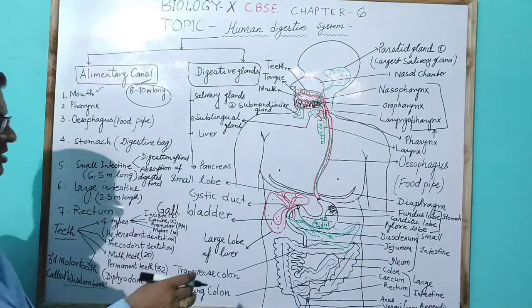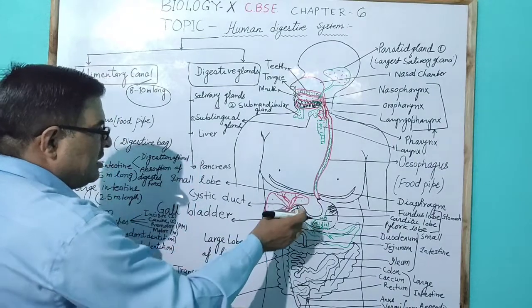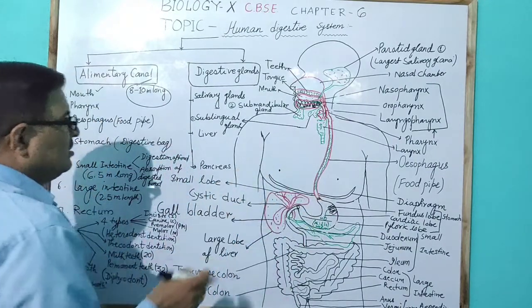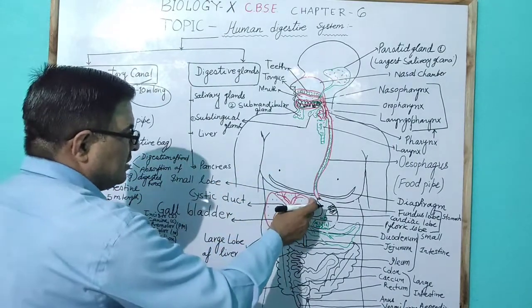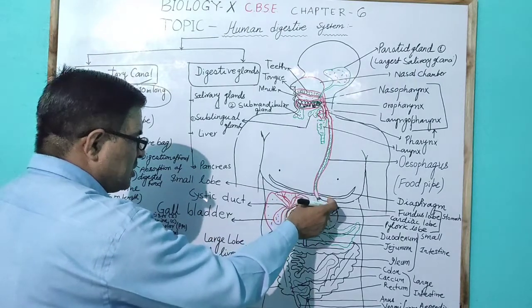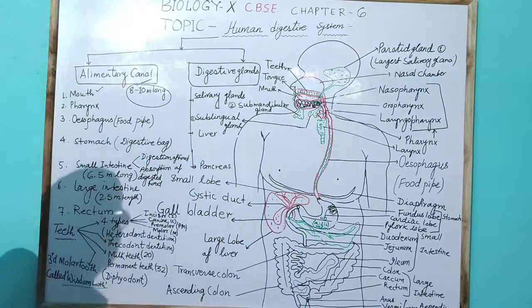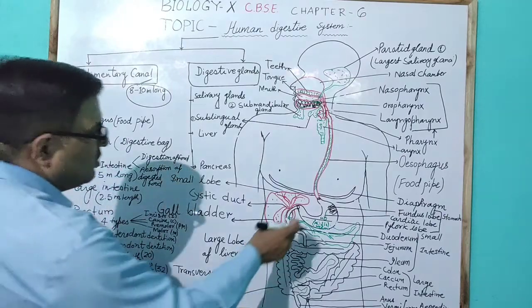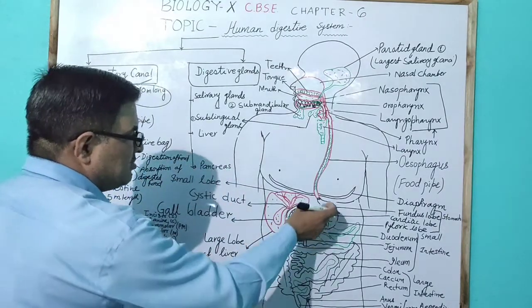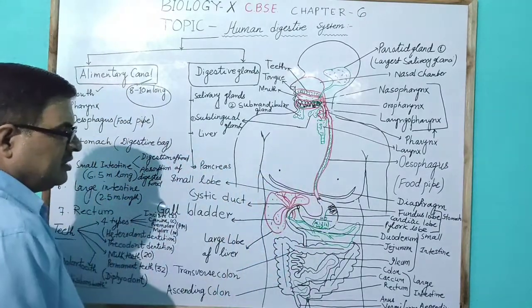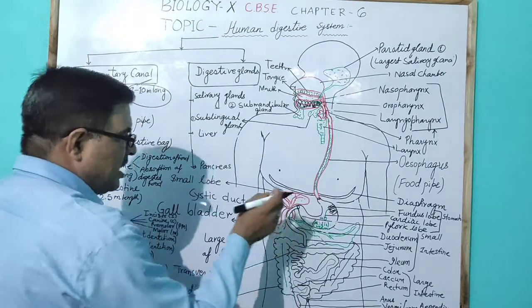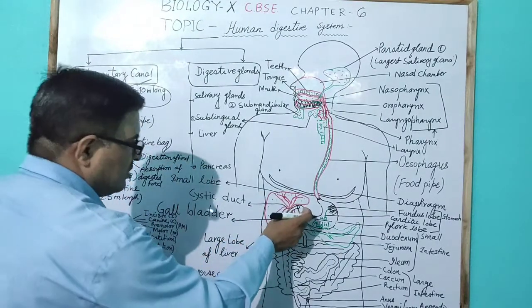The oesophagus and stomach are attached here, and a type of wall is present, called the oesophageal-stomach wall. Here the oesophageal-stomach wall is present between the stomach and oesophagus. Then the digestion of food occurs in the stomach.